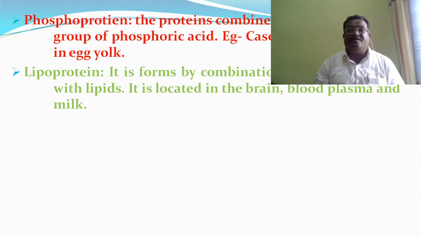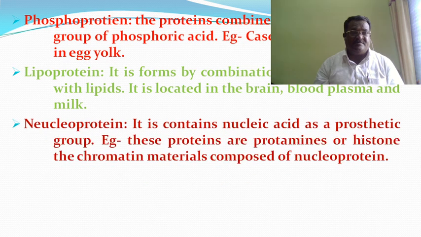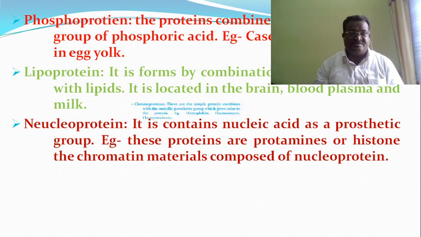Then the third one is the lipoproteins. Lipid combined with protein is called lipoprotein, and this lipid is called the prosthetic group of the proteins. It is formed by the combination of simple proteins with lipid. It is located in the brain, blood plasma, and milk. The nucleoprotein contains nucleic acid as a prosthetic group. Examples are protamines or histones, and the chromatin material is composed of nucleoproteins.